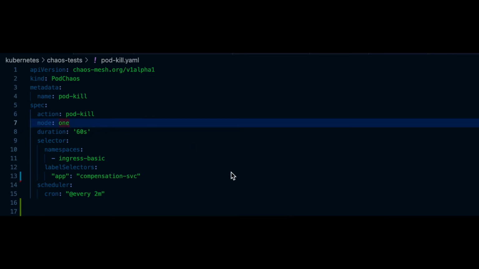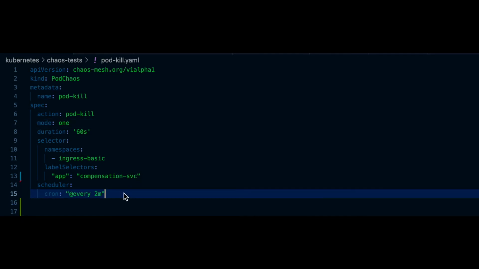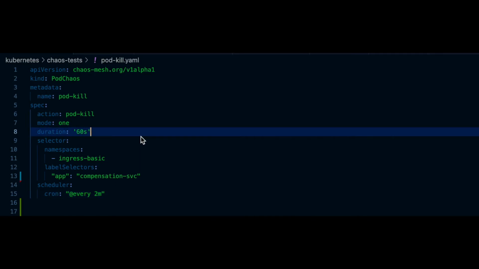And this value here can be set to a certain percentage or all in order to kill all the available pods for a specific service in the cluster. Moreover, it is possible to schedule chaos experiments, so they can be repeated every 2 minutes, for example. And the duration can also be set, while for a pod kill, it is not necessary to set a duration because it just kills the pod, so it's only a single action. But other experiments, such as network delays, can have a certain duration attached to them.